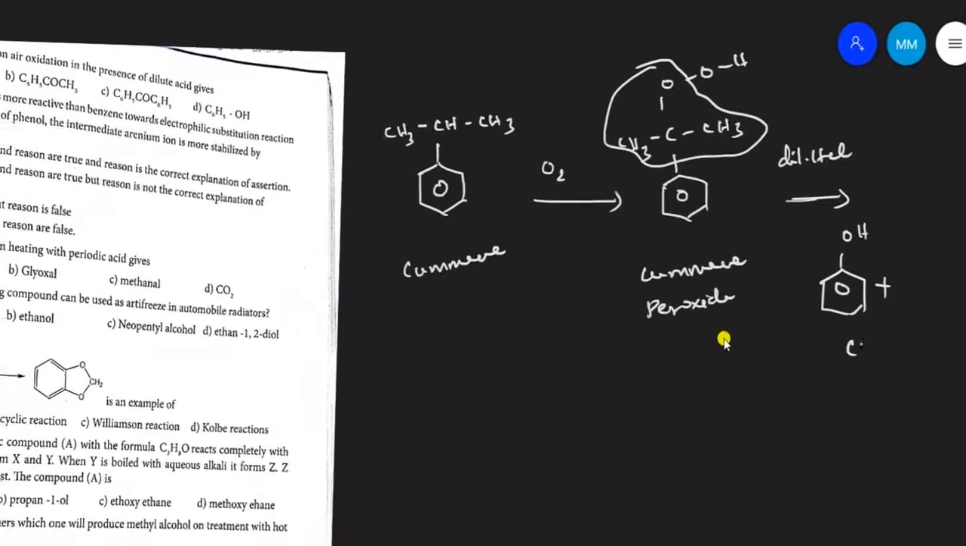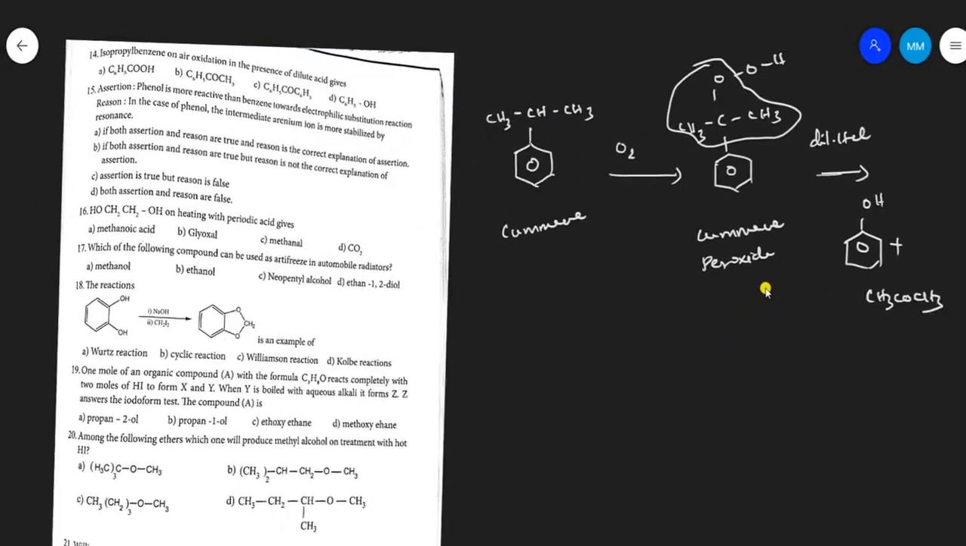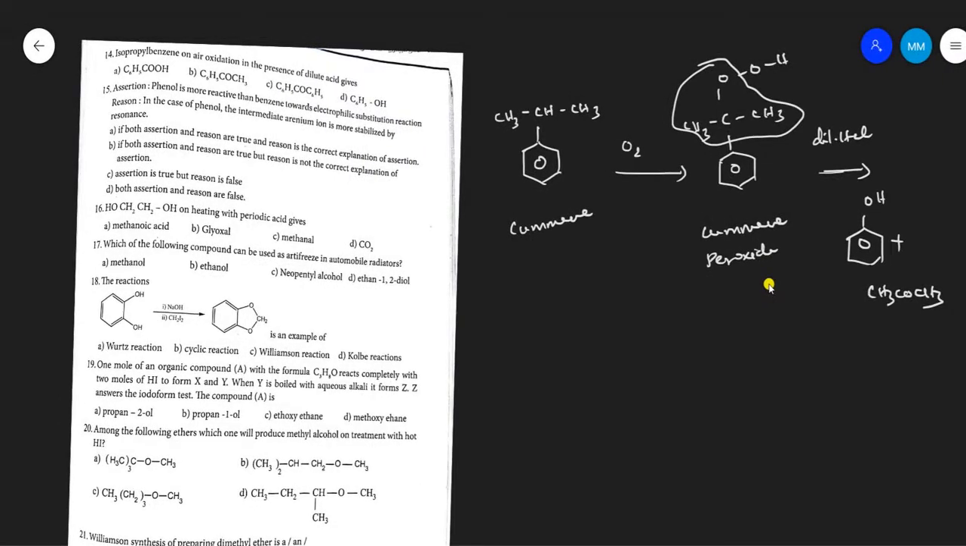Phenol plus acetone. So our answer is C6H5OH, phenol. Clear? It is a synthetic method of phenol from propylene.